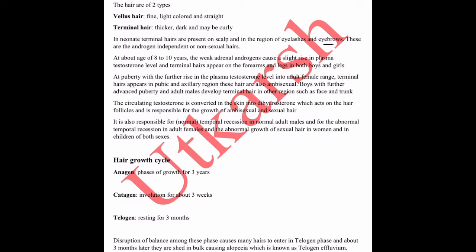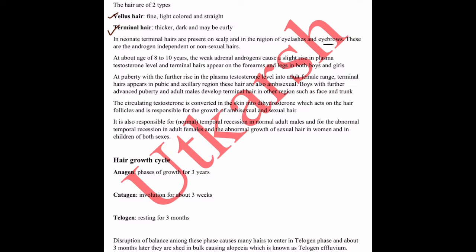So hello everyone. Today in this video we are going to talk about alopecia. Alopecia means hair loss. Loss of hairs in any region of the body is called alopecia. So hairs present in our body are of two types. The first type is vellus hair while the second one is terminal hair.